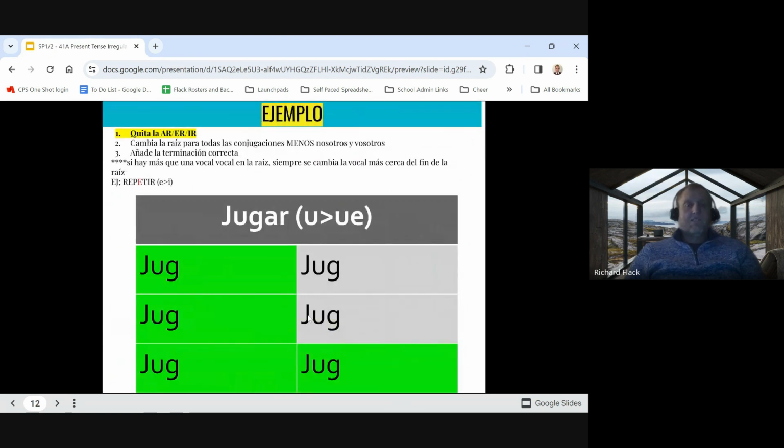Okay, let's see this in action now. So I have my rules written up top here, and we're just going to practice with the verb jugar, which means to play, as in sports or games.